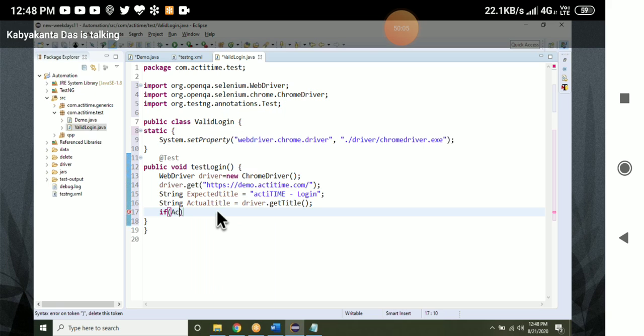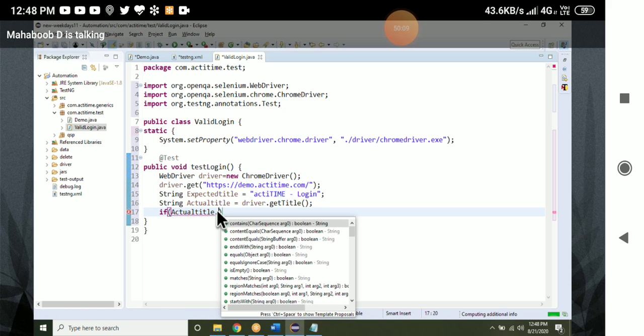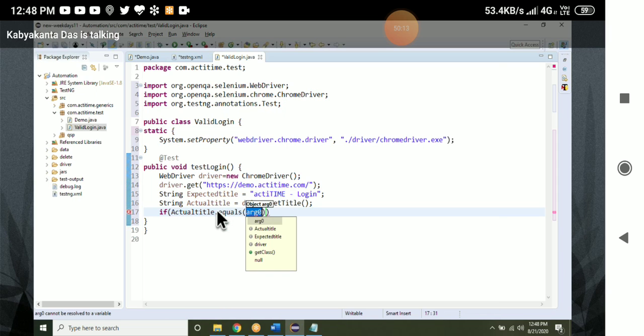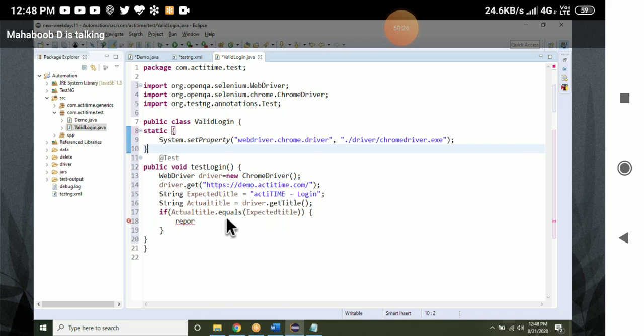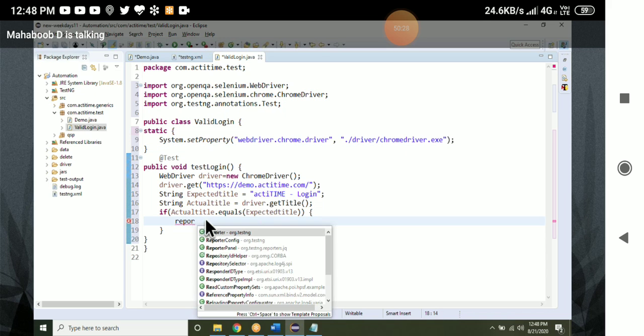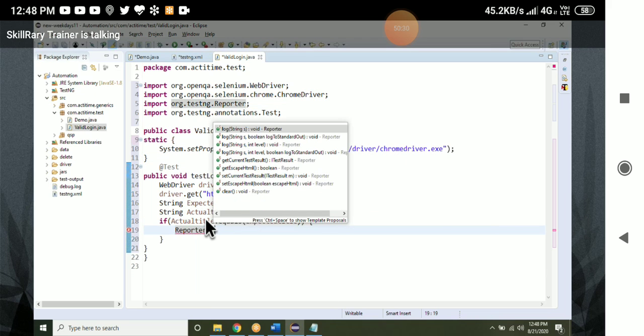If actualTitle.equals(expectedTitle), then Reporter.log.